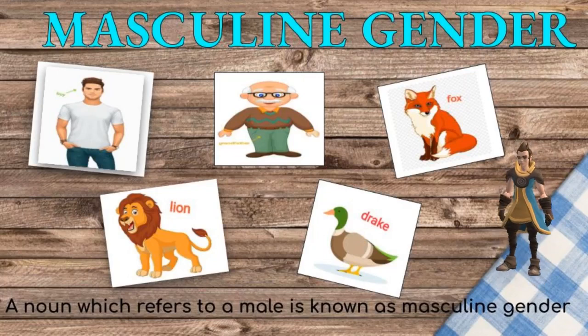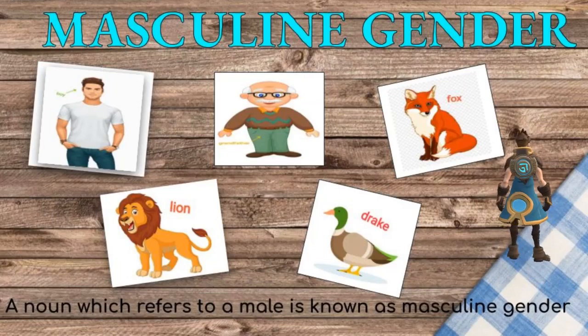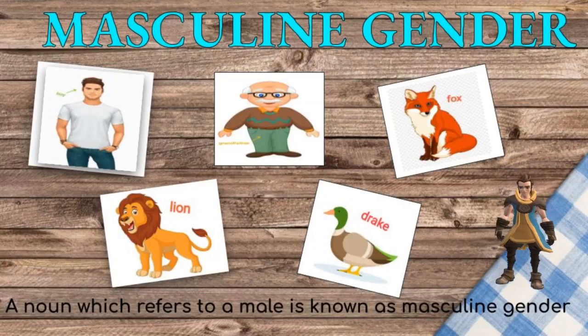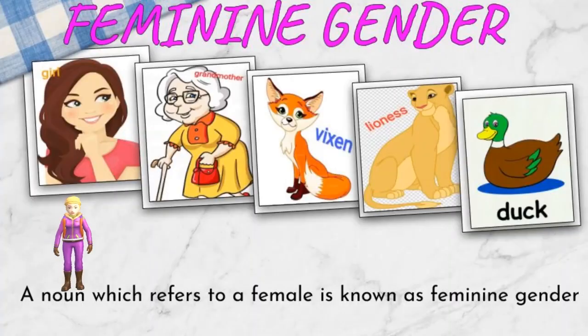Drake is a male duck. All these five examples denote the male gender, so they come under the masculine gender. Names of all the male persons or male animals come under the category masculine gender.